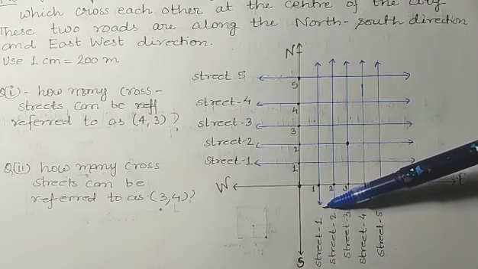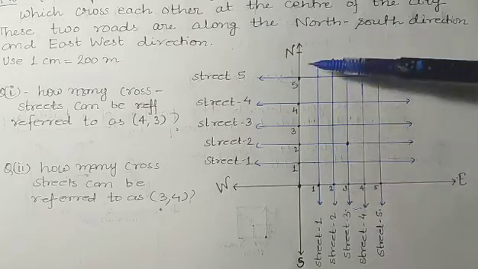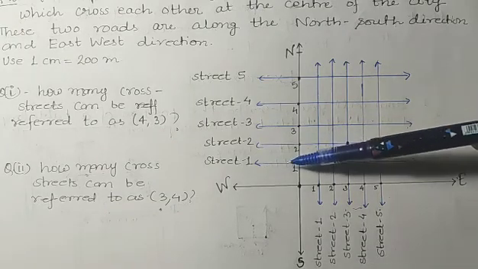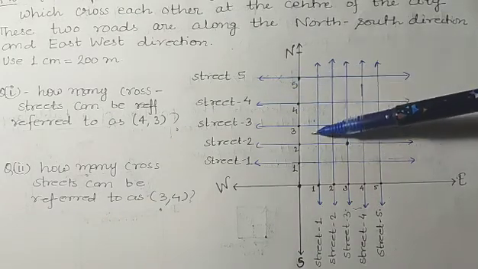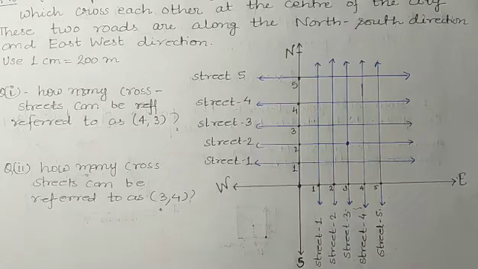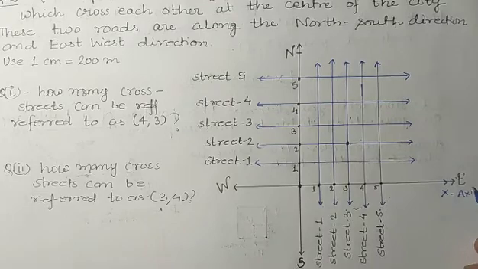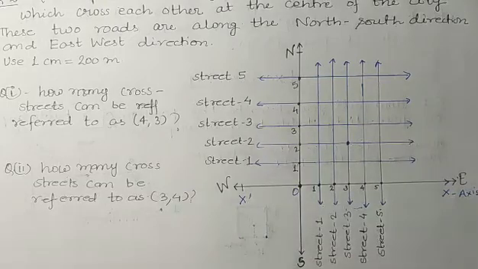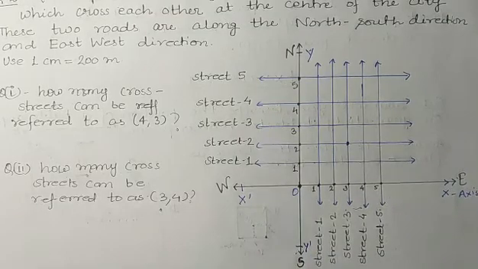Suppose this is street 1, street 2, street 3, street 4, street 5, which are all parallel to the north-south direction road. And here this is street 1, street 2, street 3, street 4, street 5. All these roads are parallel to the east-west direction road. So suppose, students, this is your x-axis, so x dash will be there, and y dash will be there.